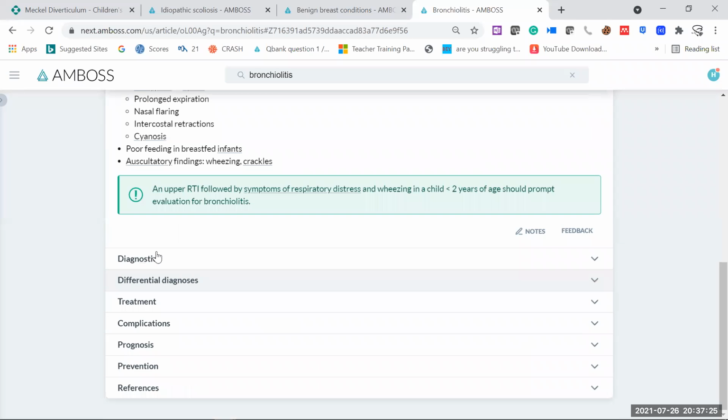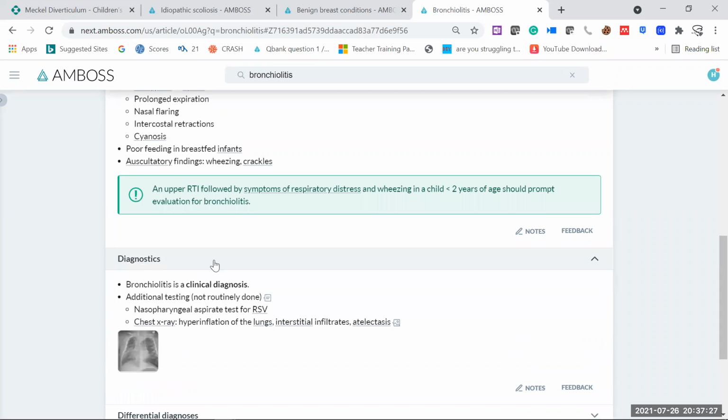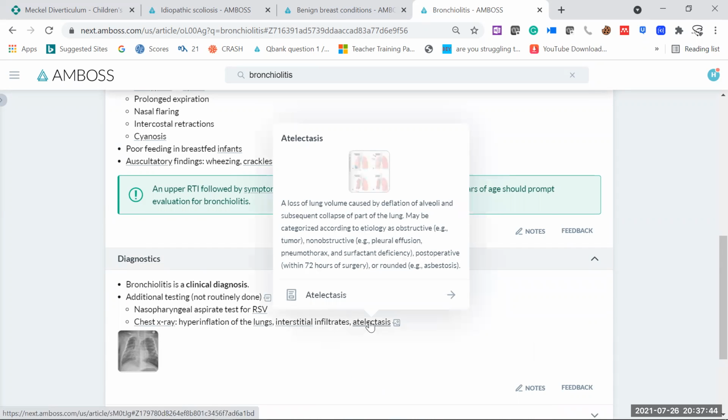So how are you going to diagnose your patient who is having bronchiolitis? It's a clinical diagnosis. Once you go for the nasopharyngeal aspirate, you will find this RSV virus on the smear. Chest X-ray, when you do, you will see hyperinflation of the lungs. You will see interstitial infiltrates. Sometimes you can see atelectasis also, where you can see a loss of lung volume caused by deflation of alveoli, and especially these bronchioles are not going to have air inside. There may be a collapse occurring in the lungs.